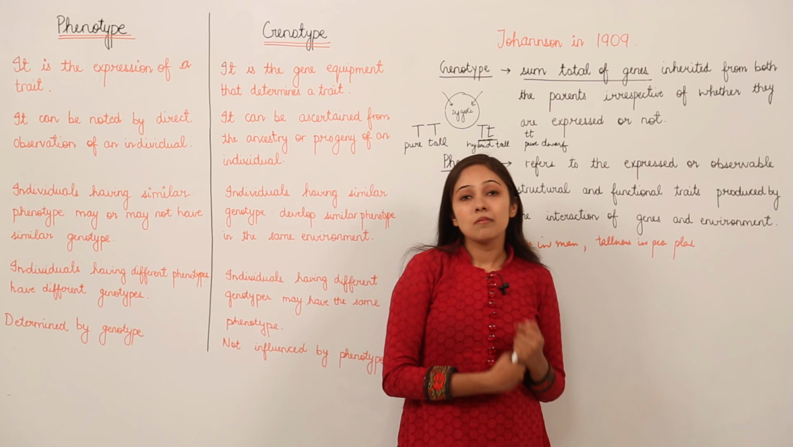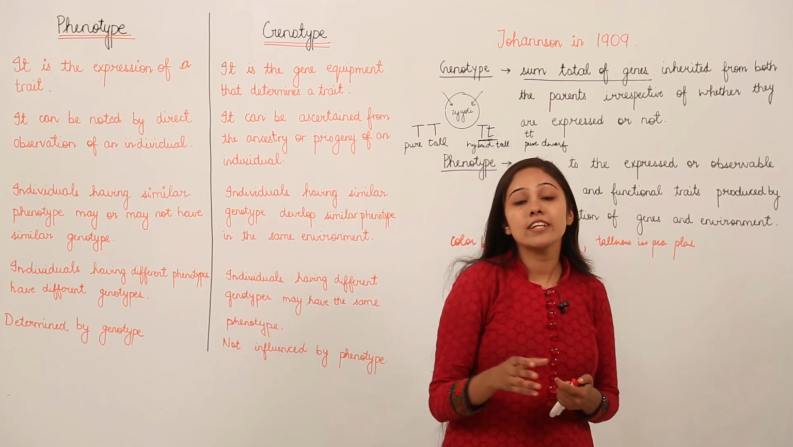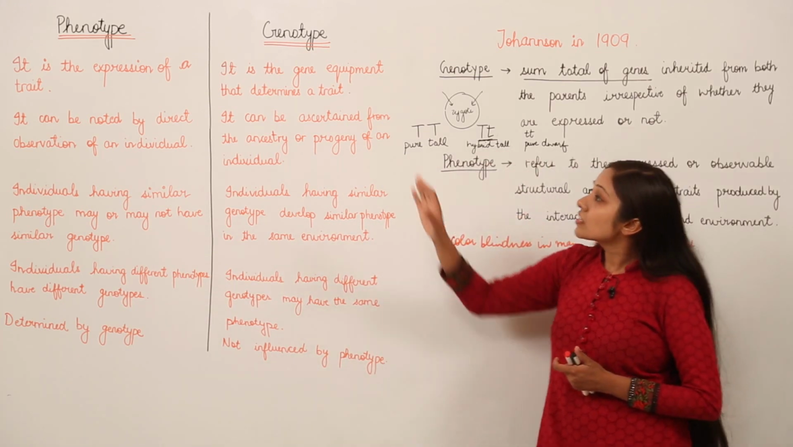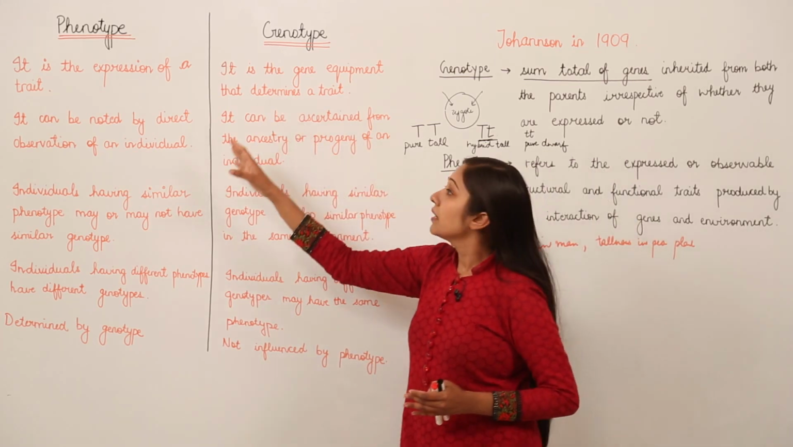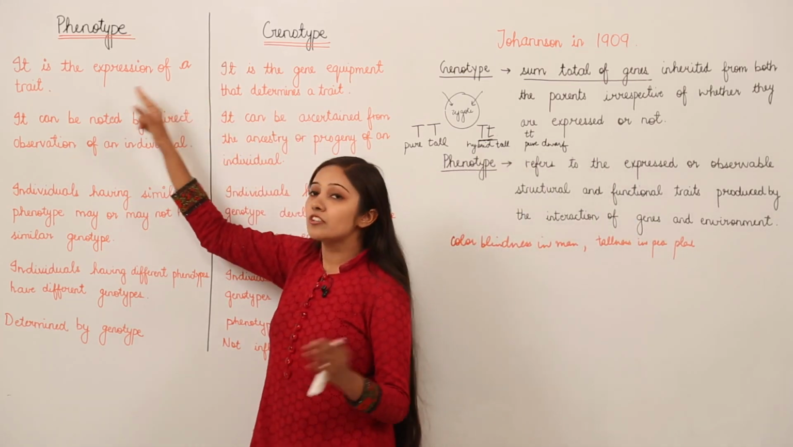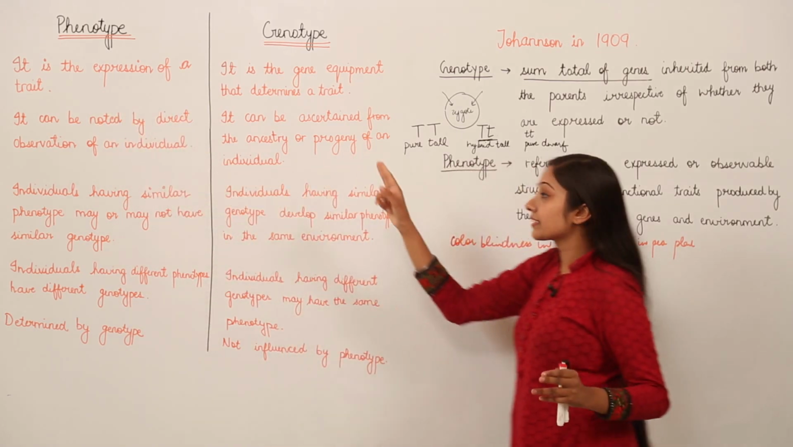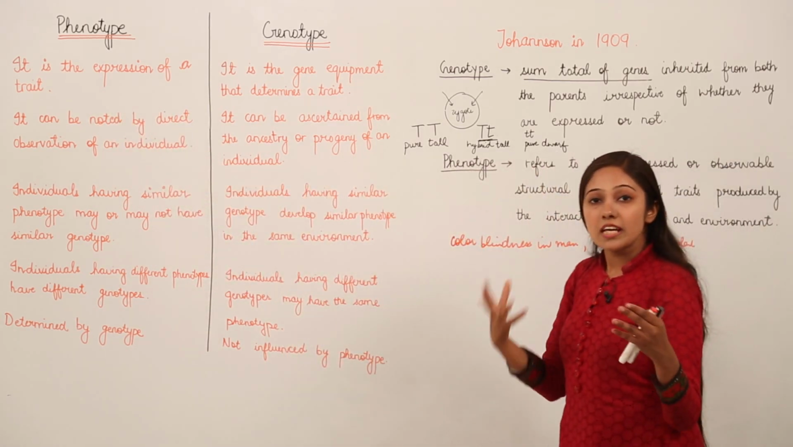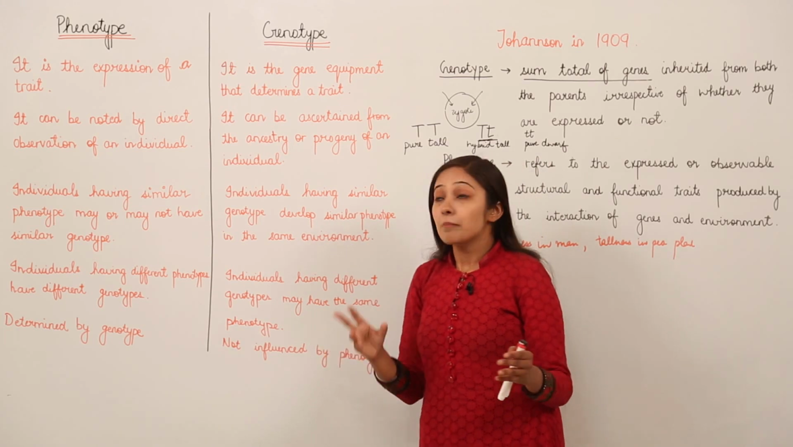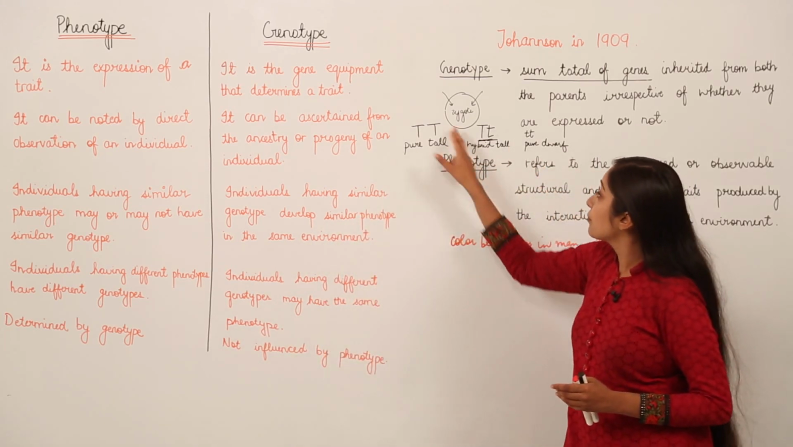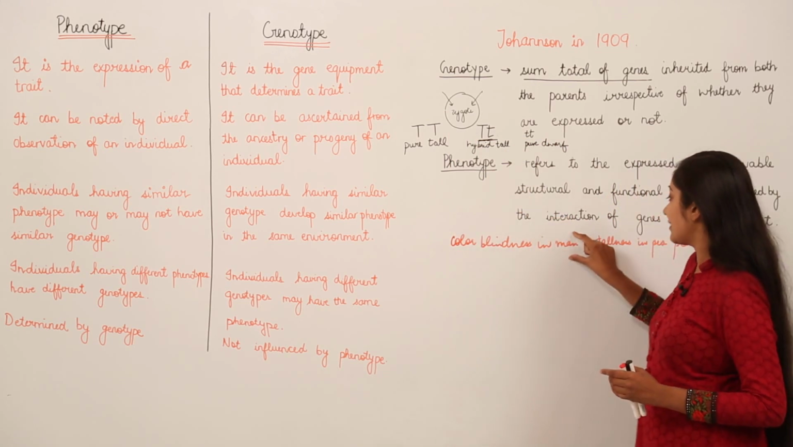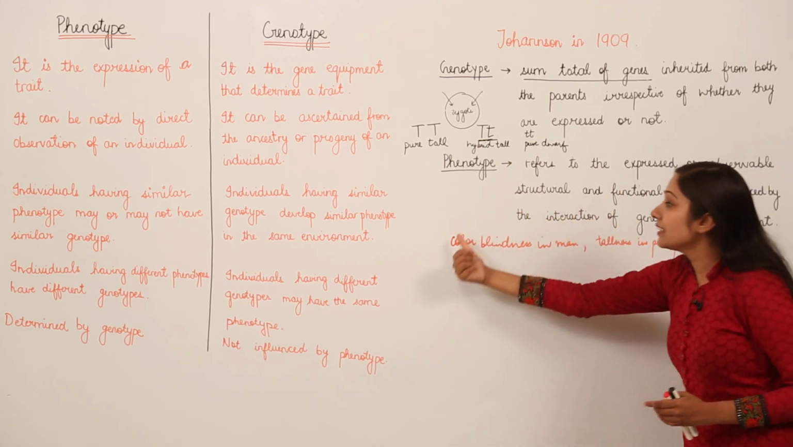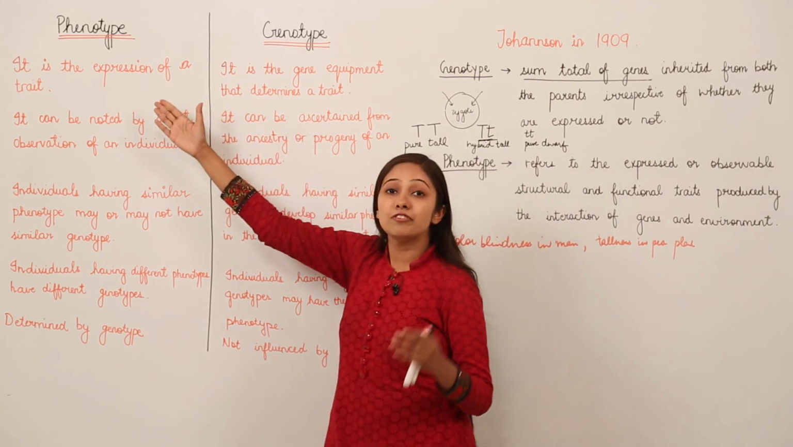Now when in the examination you are asked to differentiate between genotype and phenotype, here are a few points that we are going to discuss. First point, phenotype is the expression of a trait. As we have already discussed in the definition, phenotype is the expression of a trait. Means if I say tallness, not pure tall, just tallness, or color blindness in man, tallness in pea plant, this is an example of phenotype.